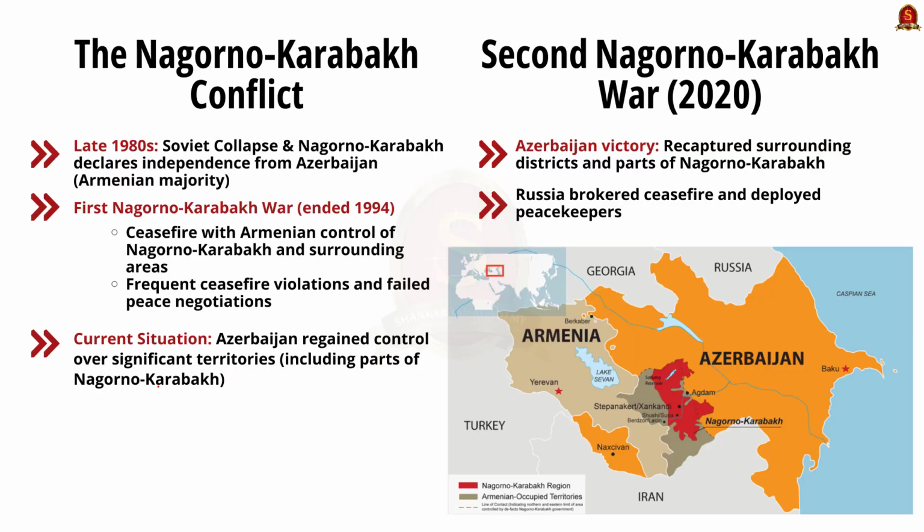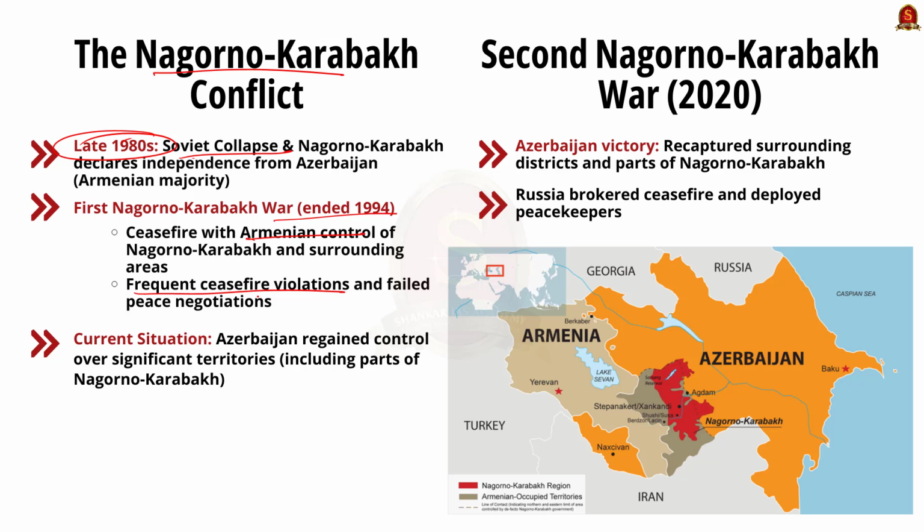See, the conflict dates back to the late 1980s when the region declared its independence from Azerbaijan as the Soviet Union collapsed. The region is known as Artsakh by the Armenians, with a majority Armenian population. The first war over the territory between the two countries ended with a ceasefire in 1994. This left Nagorno-Karabakh and some surrounding areas under Armenian control.